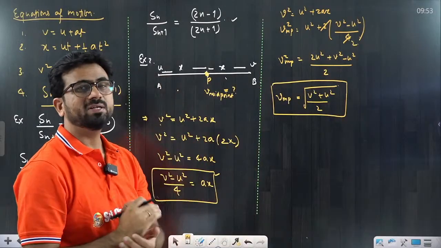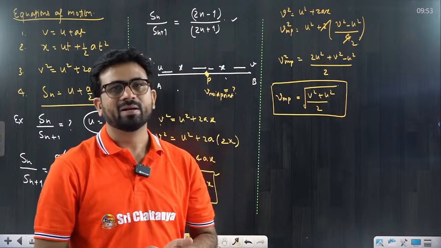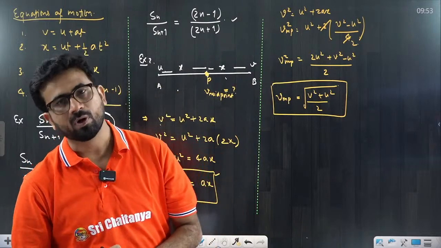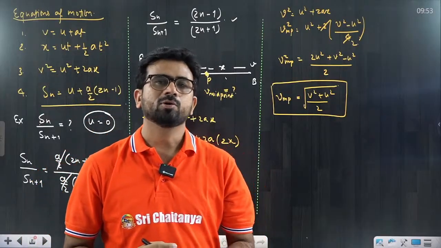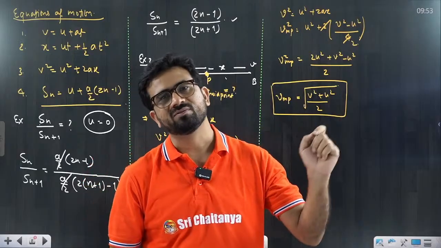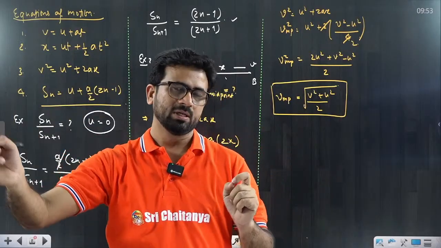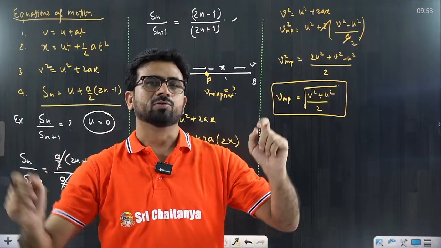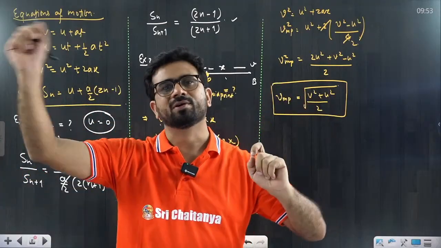One more very standard question is there that you have to learn and understand, which we call the train problem. What is the meaning of train problem? Suppose one train starts from one station and reaches the second station. So initial velocity is 0 and final velocity is also 0.